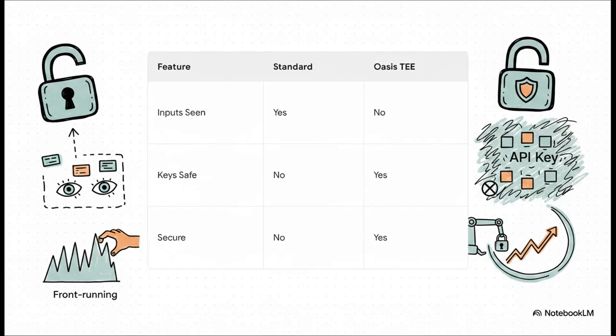The contrast here is just stark. Standard MCP requires you to put API keys in plain text config files. That means your inputs, prompts, and strategies are entirely visible to whoever runs the server. Someone could easily front-run your AI's trading strategy. But a confidential Oasis ROFL server completely seals those inputs. It generates its own keys inside the hardware enclave, meaning no human ever touches them, and it perfectly prevents front-running. It finally makes the AI genuinely autonomous.